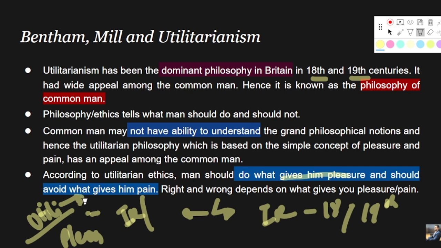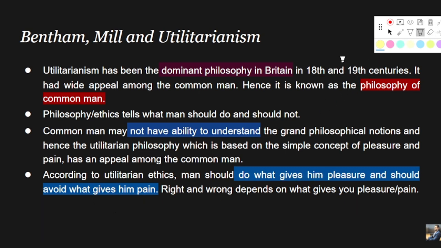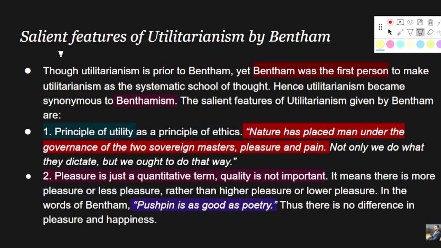So this is the premise which I have given. Now we are going to see the entirety of Bentham's concept in detail, and we will also see what were the loopholes or drawbacks in Bentham's concept of utilitarianism, which led Mill to devise his own concept of utilitarianism. All right, now let's see the salient features of utilitarianism by Bentham.